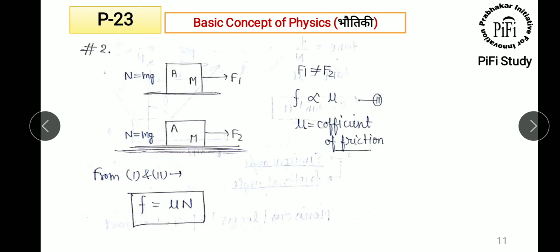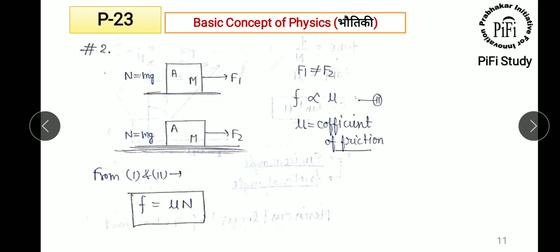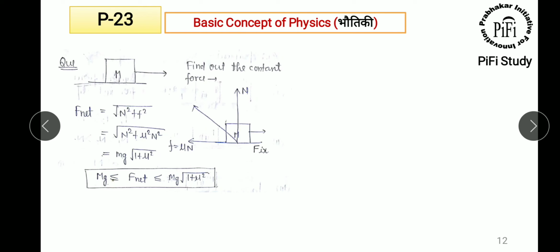That is another property of friction force. So F is proportional to mu. When you combine F proportional to mu and F proportional to N, you get F is equal to mu N, where mu is the coefficient of friction.